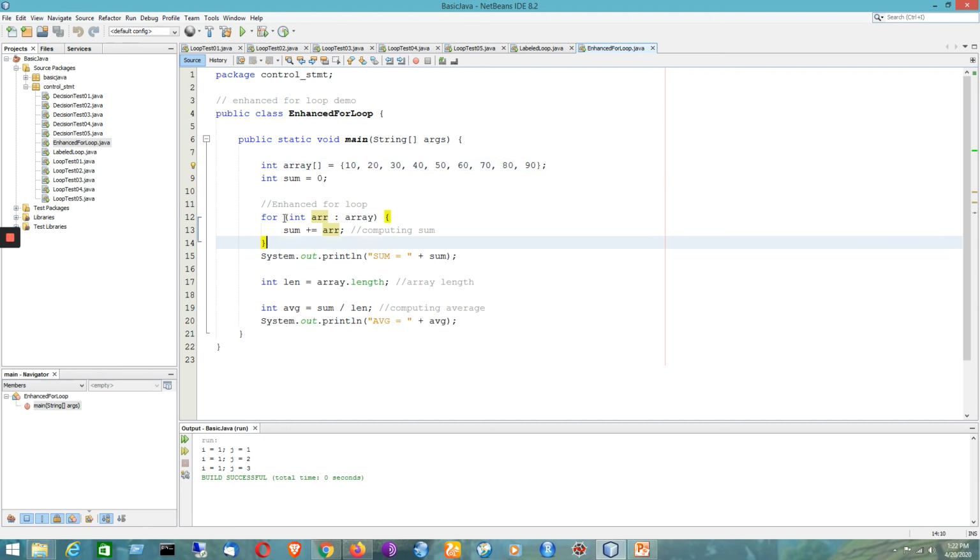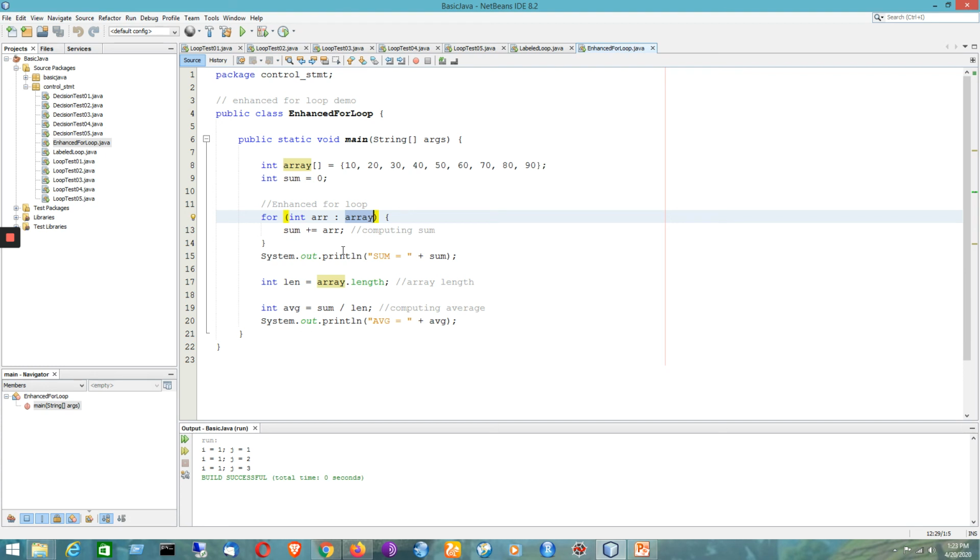So just have a look at here. We are providing a particular variable that will be basically collecting the elements of the array one by one or sequentially, starting from the 0th element to the last element. So in that way, the sum will be calculated and it will be printed by using the SOP.